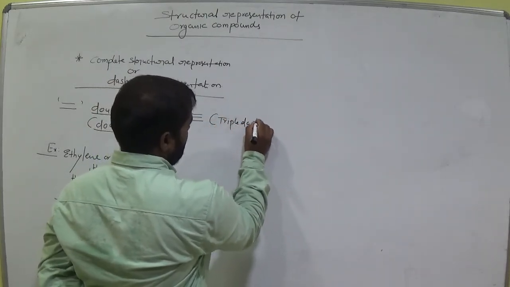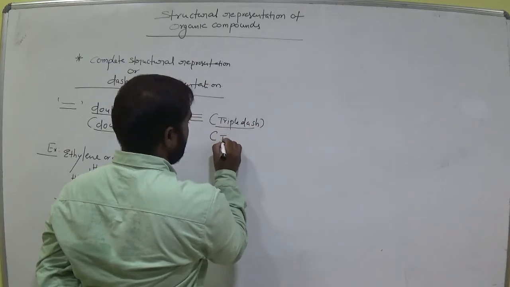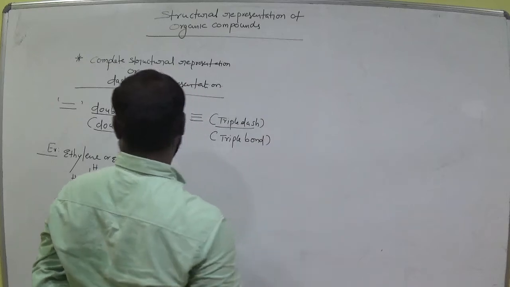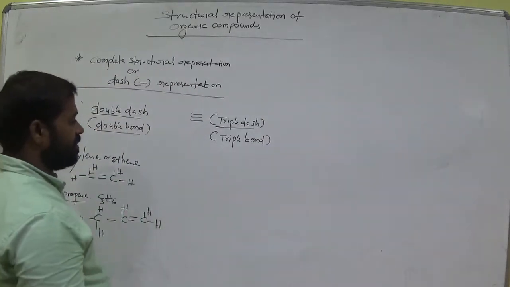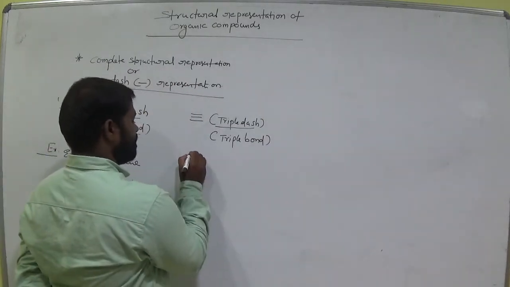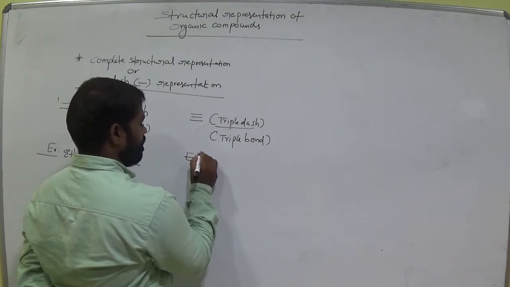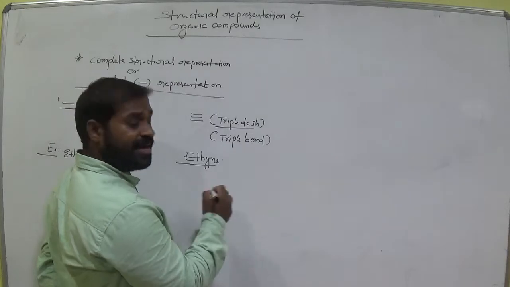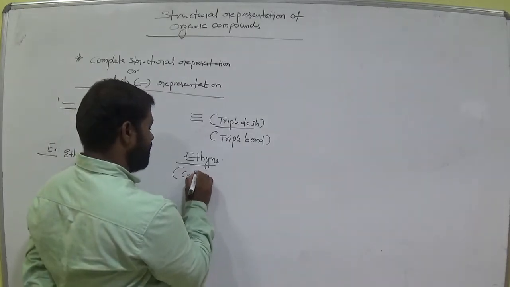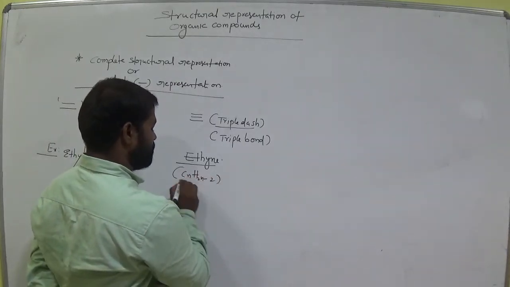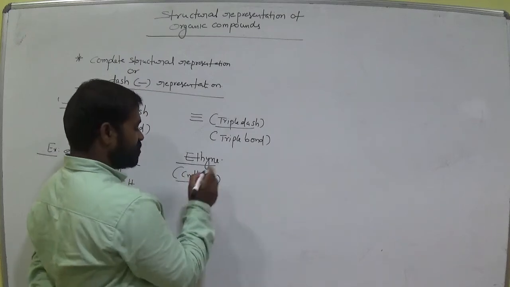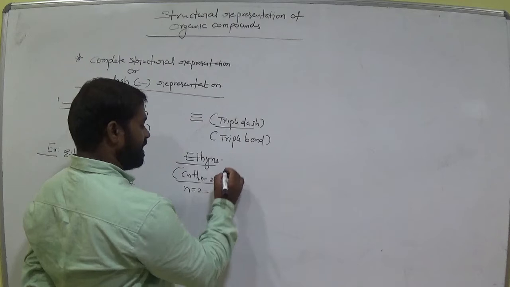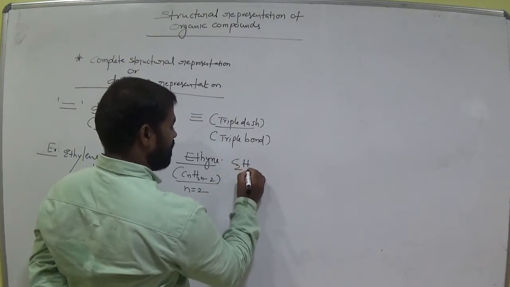And triple dash. Or we call it triple bond. Okay. Suppose ethyne means alkyne. What is the formula? CnH2n minus 2. Okay. Eth means 2 carbons. That means n equals 2. If you keep this n value, we get the ethyne formula, that is C2H2.